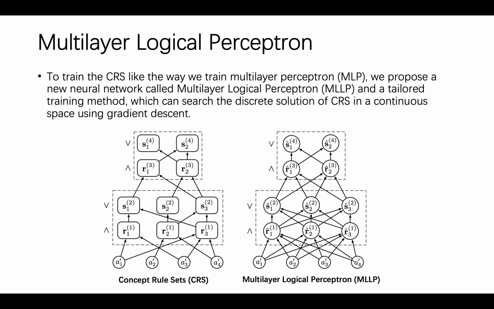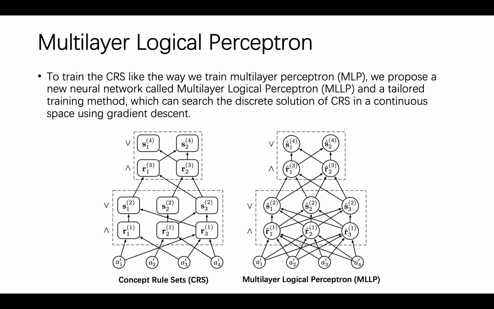One idea is trying to train CIS like MLP. We propose a new neural network called Multilayer Logical Perceptron and a tailored training method, which can search the discrete solution of CIS in a continuous space using gradient descent.